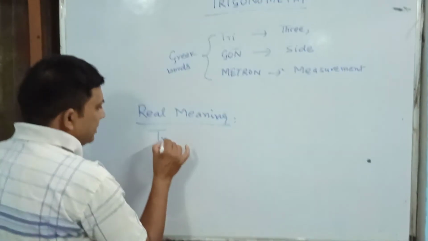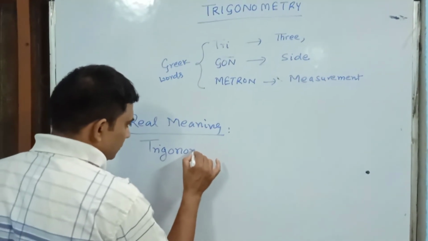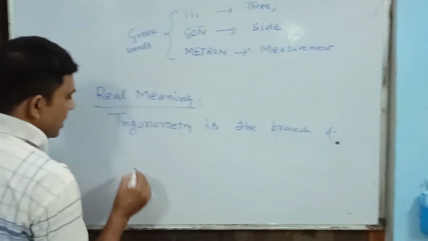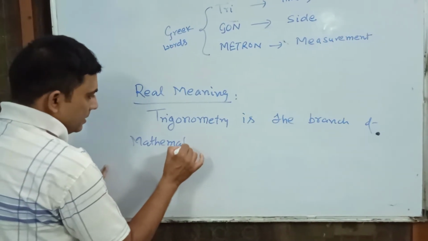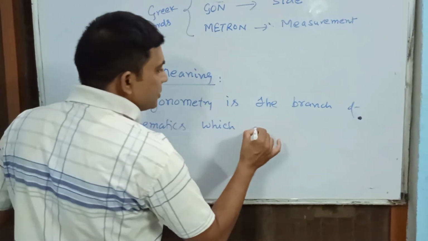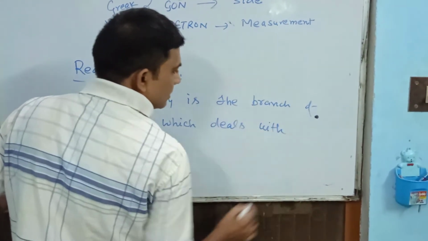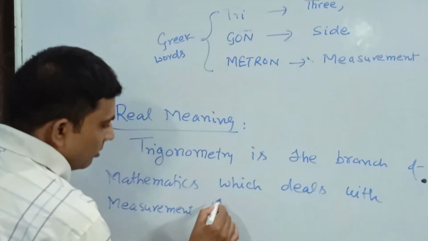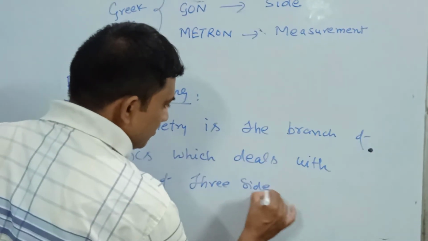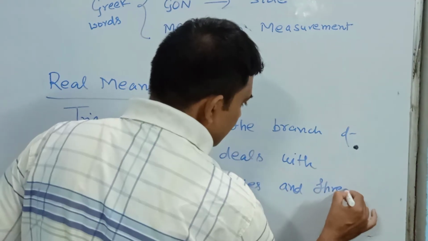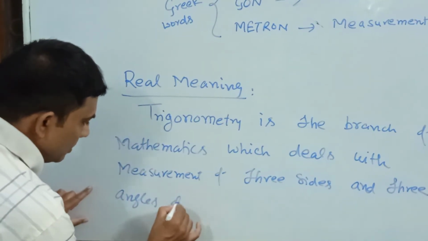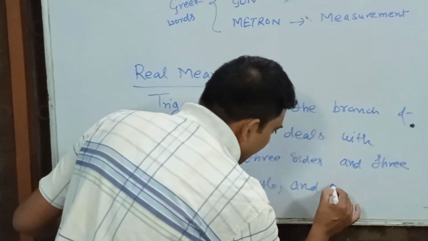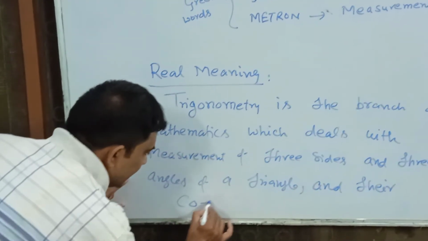So the real meaning is: trigonometry is the branch of mathematics, which deals with the measurement of three sides and three angles of a triangle and their correlationship.